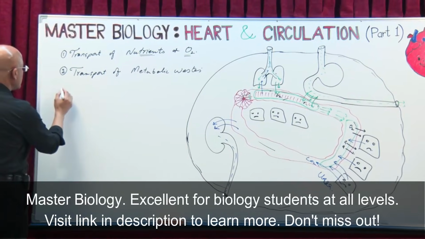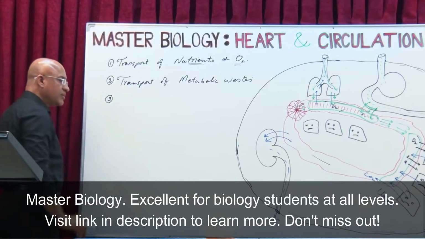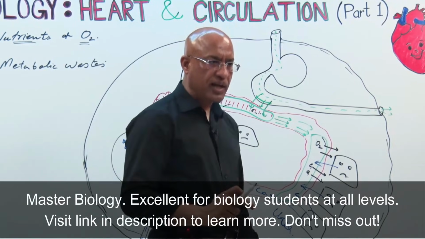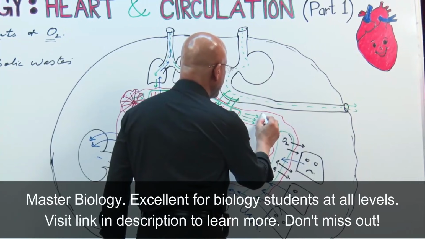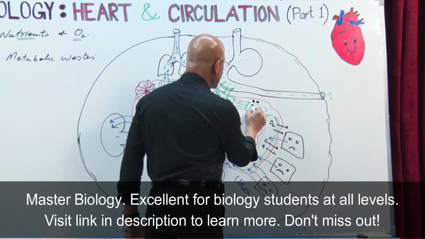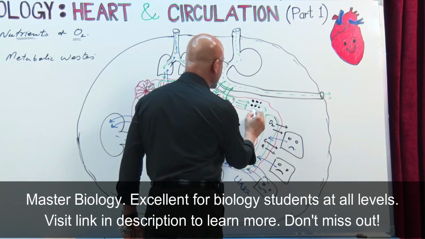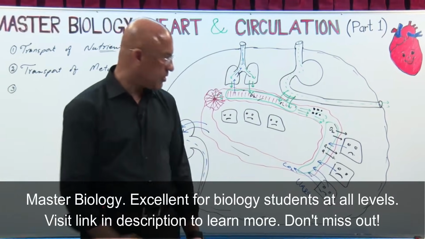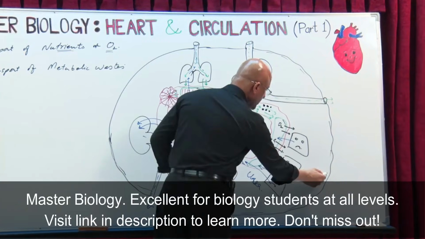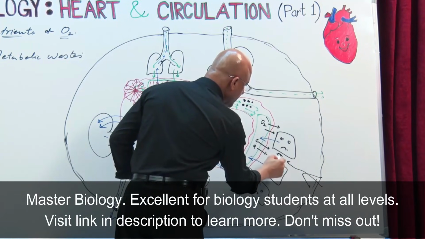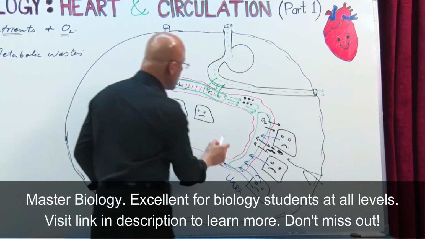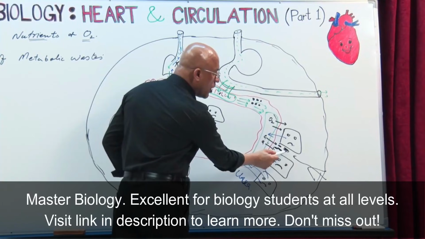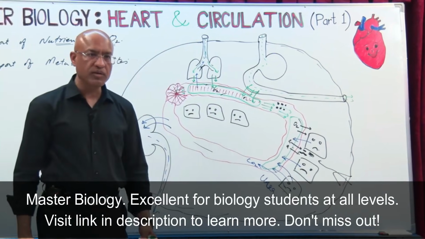Then it has one more function. Blood has very special types of cells. We call them white blood cells. There are many types of them; we will discuss it later. White blood cells fight infection. For example, if there is some damage in the skin and some bacteria have come in, then blood will bring white blood cells here and they will go out and deal with these microorganisms.